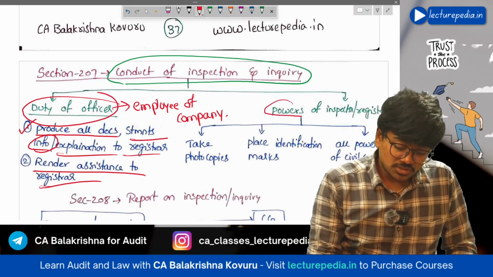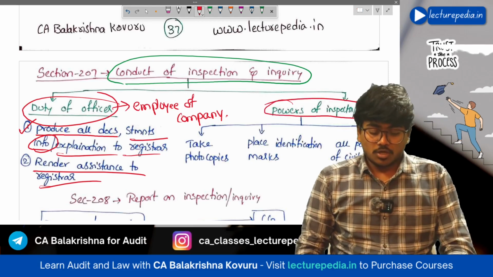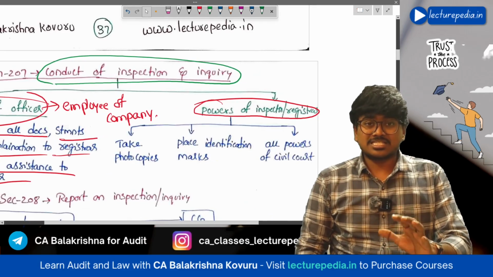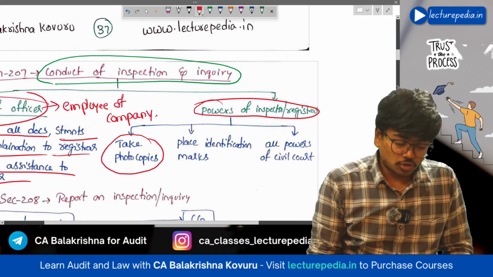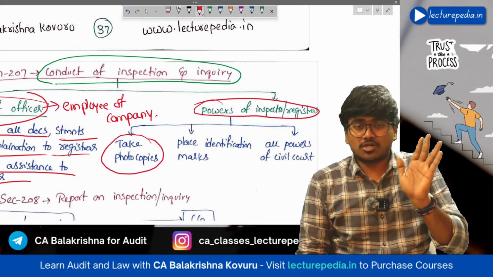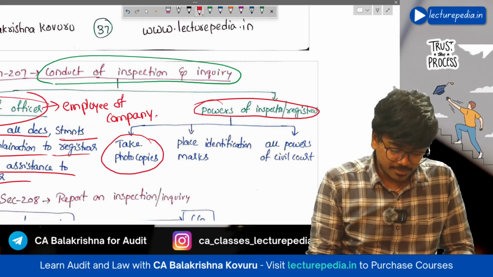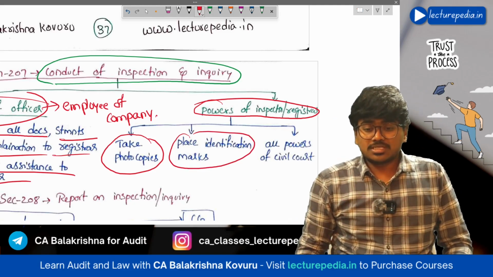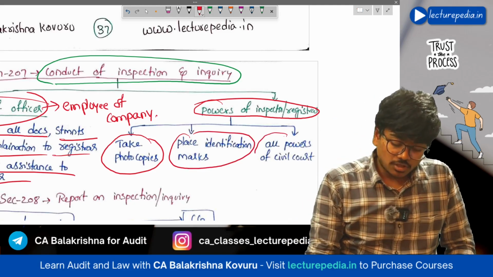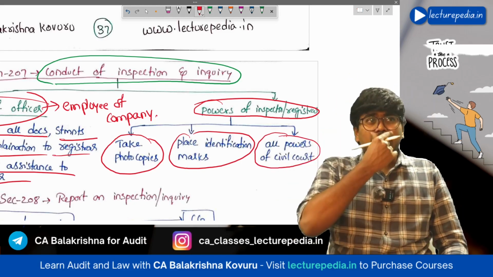Next, powers of inspector or registrar. What will be the powers of the inspector who has been appointed to conduct inspection? He can take photocopies, that means Xerox copies, of the records, documents, and books of accounts of the company. He can place identification marks on them, and he also has all the powers of the civil court.